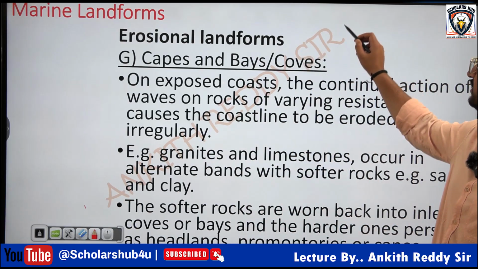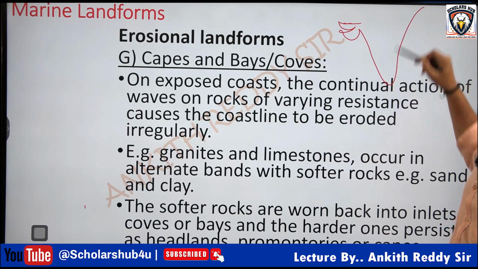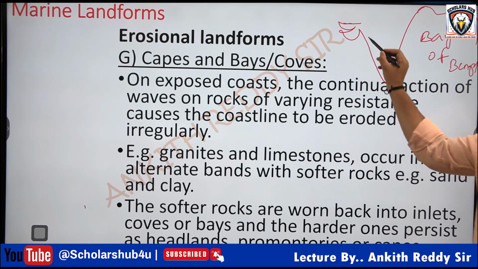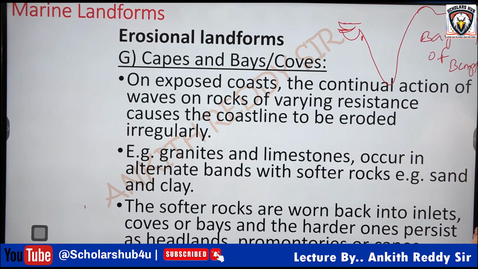So if you look at the India map, this is called Bay of Bengal. This is called Gulf of Khambat and Gulf of Kutch. So what is Gulf? A narrow part of ocean, a small part.